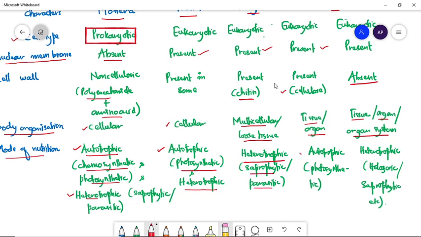Plantae are autotrophic because chlorophyll is present, and they prepare their own food with the help of sunlight. And last is Animalia, which show a heterotrophic mode of nutrition, and they may be either holozoic, saprophytic, parasitic, etc.